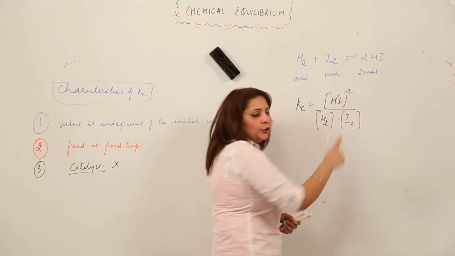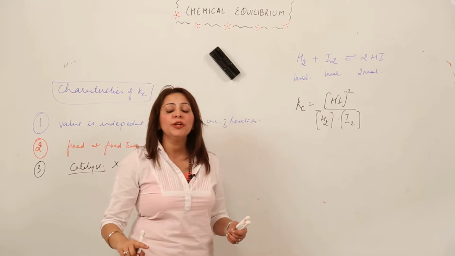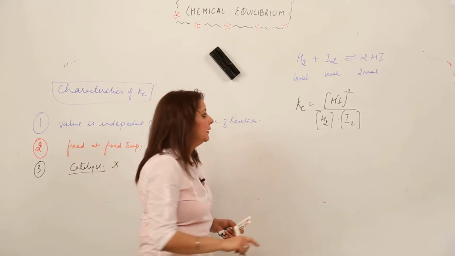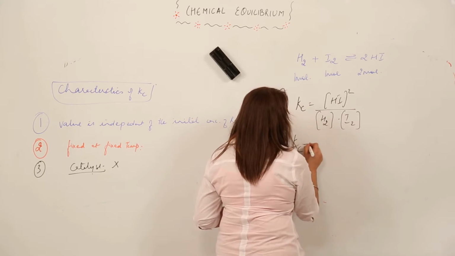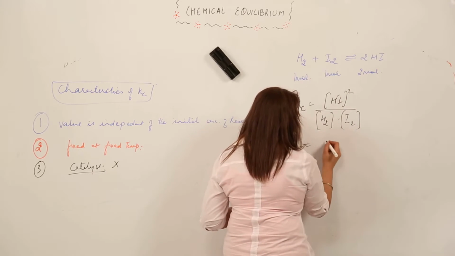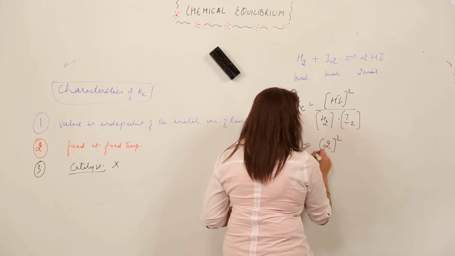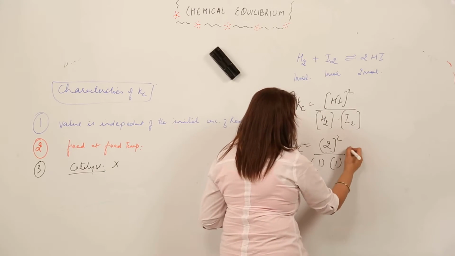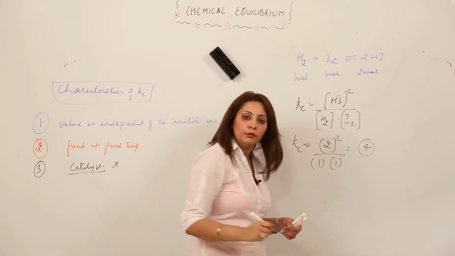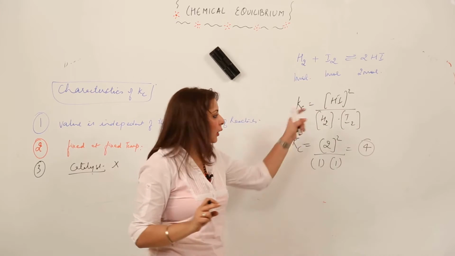So this is how I am going to write it, right? Now I am substituting the value, that is the moles which are present in them. So Kc is 2 moles, H2 concentration 1 mole, I2 concentration again 1 mole. So Kc comes out to be 4, right? So I think it's clear how I have done it.